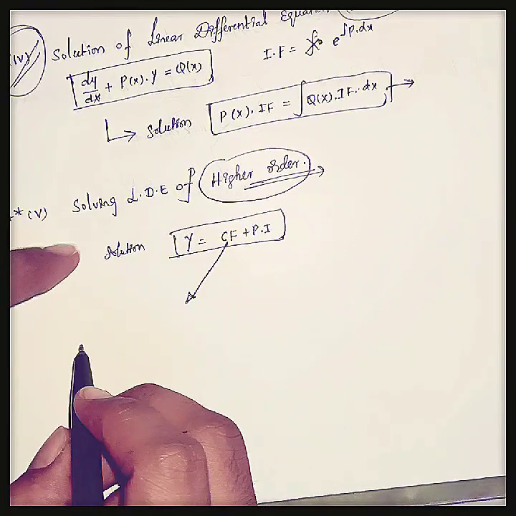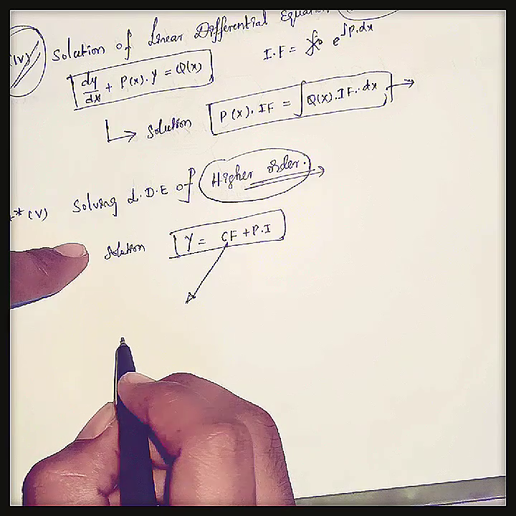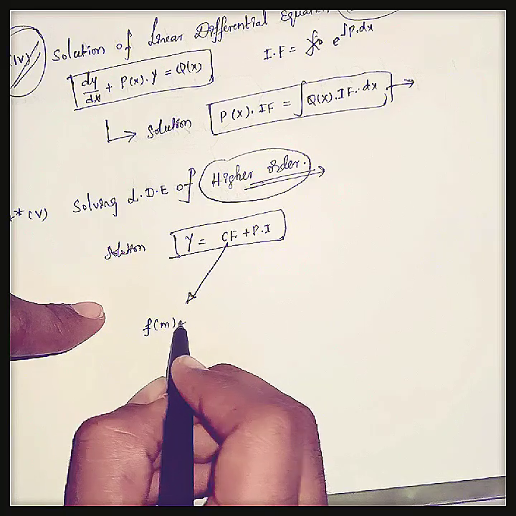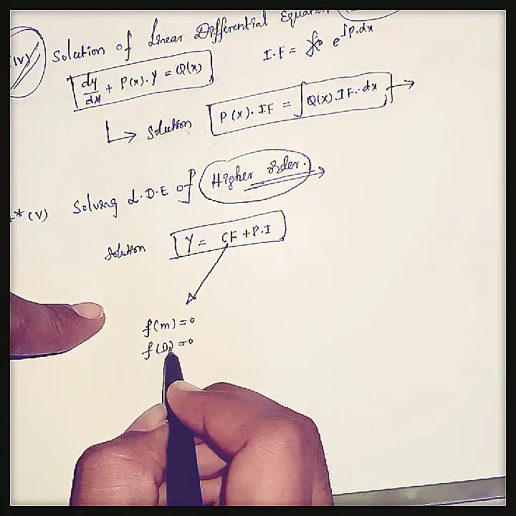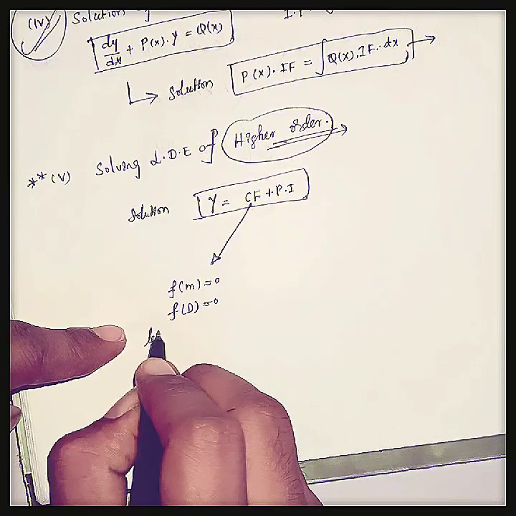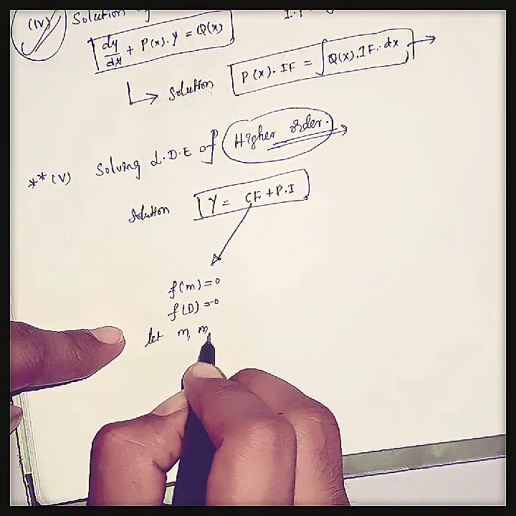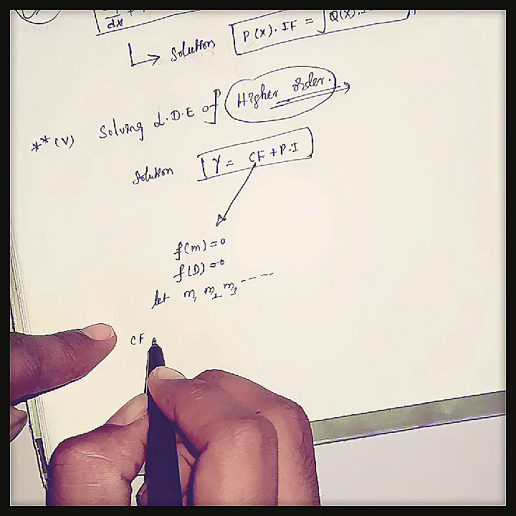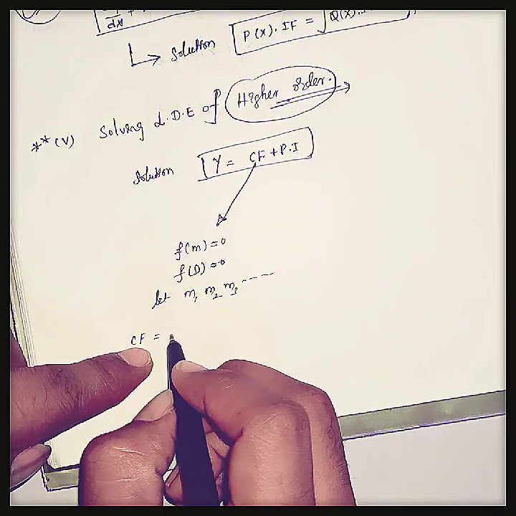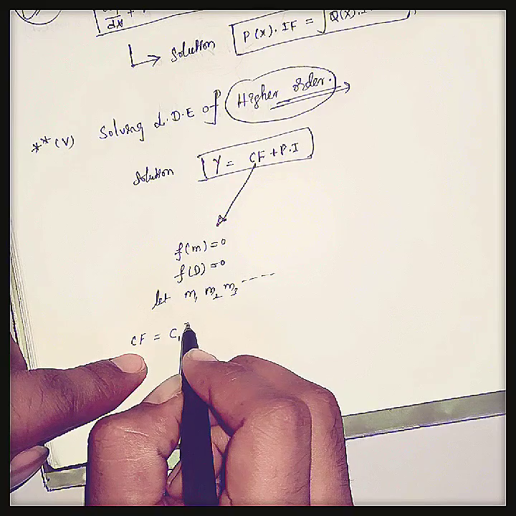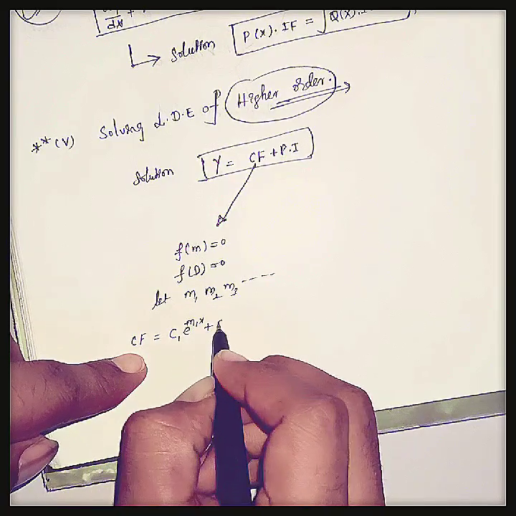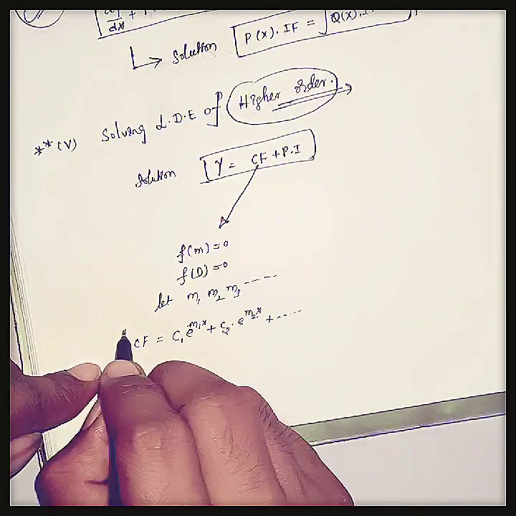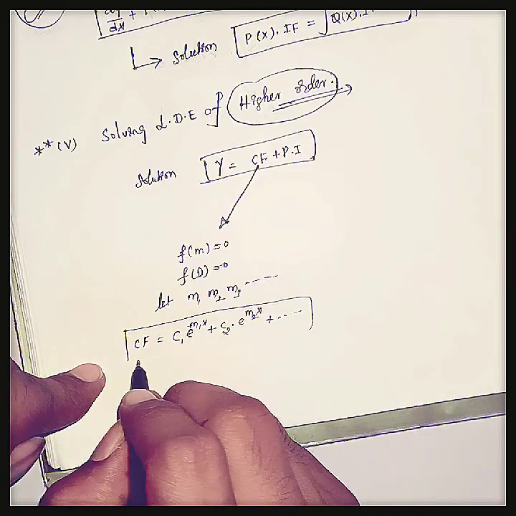Let us consider the equation is given, and first of all we should calculate the roots to calculate the complementary function. First we should calculate the roots like this: f of m equal to 0 or f of D equal to 0, whatever it may be for a differential equation. Let us consider the roots are m1, m2, m3 and so on. The complementary function is like this: complementary function equal to c1, a constant, into e power of m1x plus c2 into e power of m2x plus, and so on. Like this we should write the complementary function for this given linear differential equation of higher order.